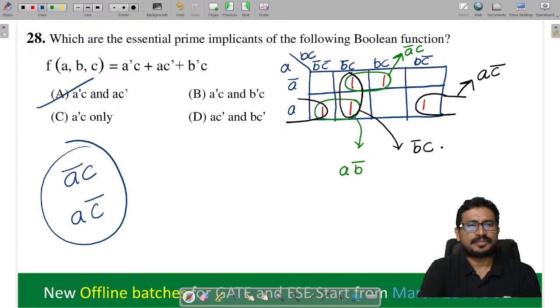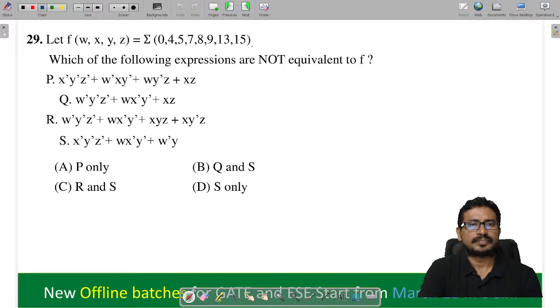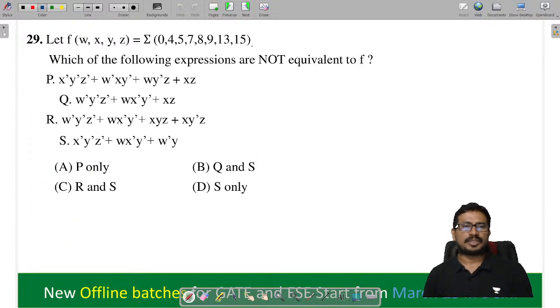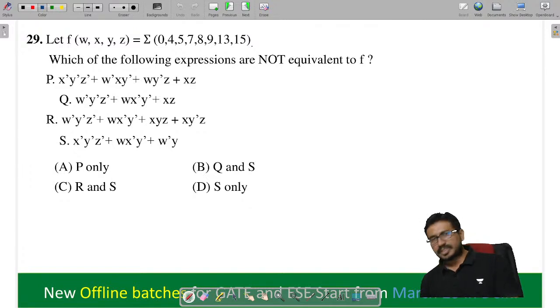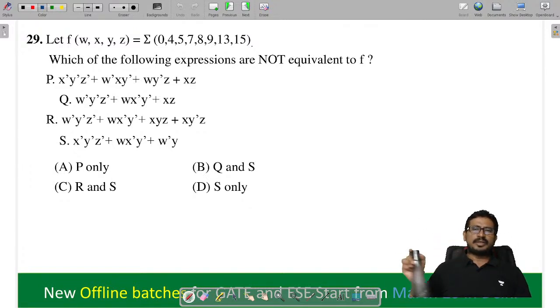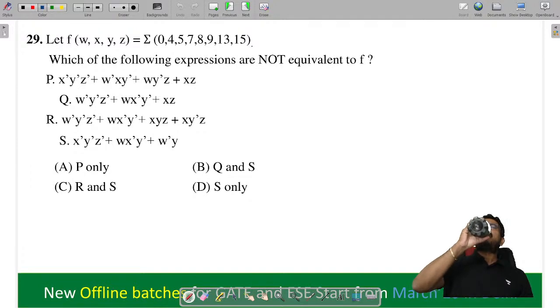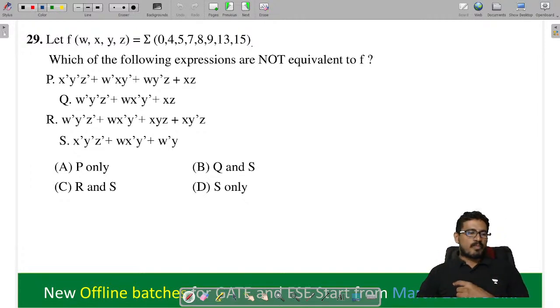Chalo, next one. Now take the next one. Which of the following expressions are not equivalent to F? How can we identify this, tell me.